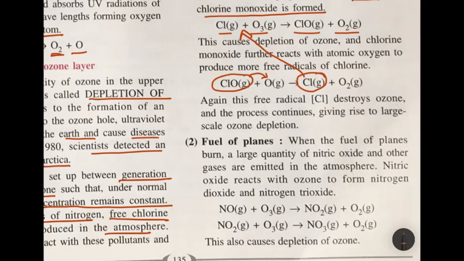Now, next is fuel of planes. When fuel of planes burns, a large quantity of nitric oxide and other gases are emitted into the atmosphere. Nitric oxide reacts with ozone to form nitrogen dioxide and oxygen. This nitrogen dioxide reacts with ozone to form nitrogen trioxide and oxygen. So here also you can see the ozone layer is getting destroyed.